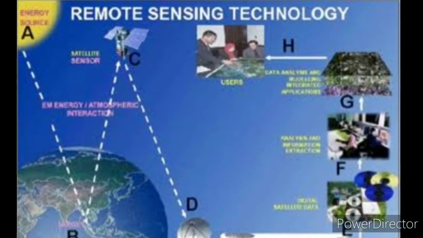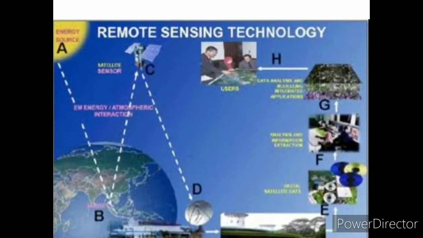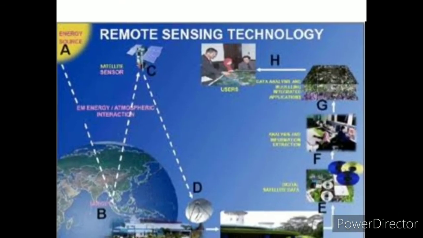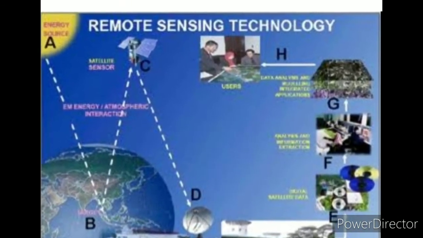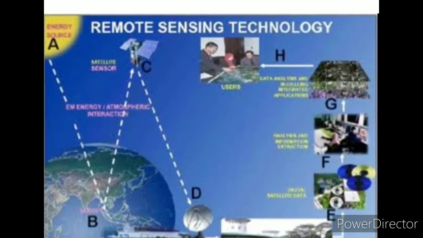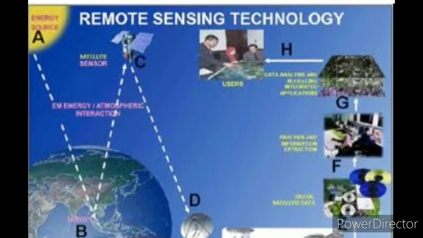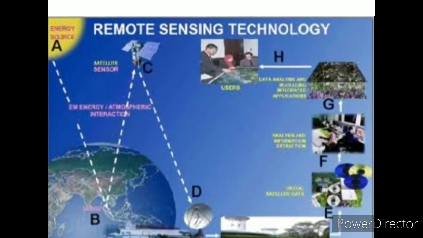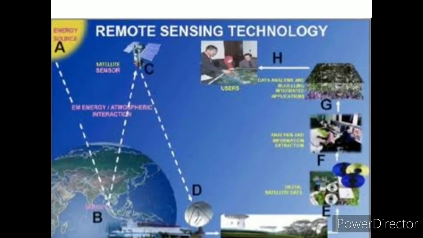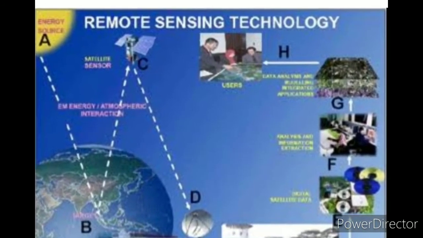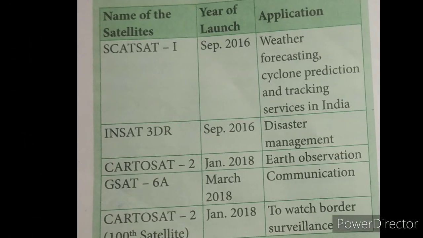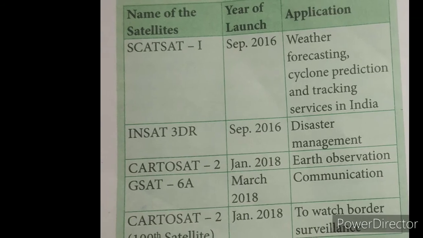It helps in predicting favorable climate for the study of spreading of disease and controlling it. Mapping of forest fire and species distribution. Tracking the patterns of urban area development and the changes in farmland or forests over several years. And it is also used for mapping ocean bottom and its resources. Here are given some names of the satellites, year of launch and its applications.